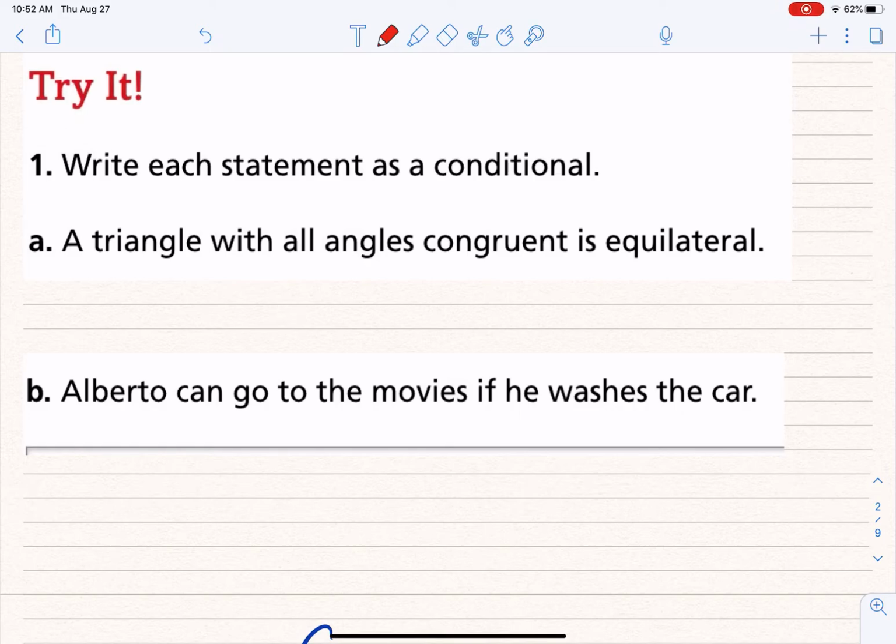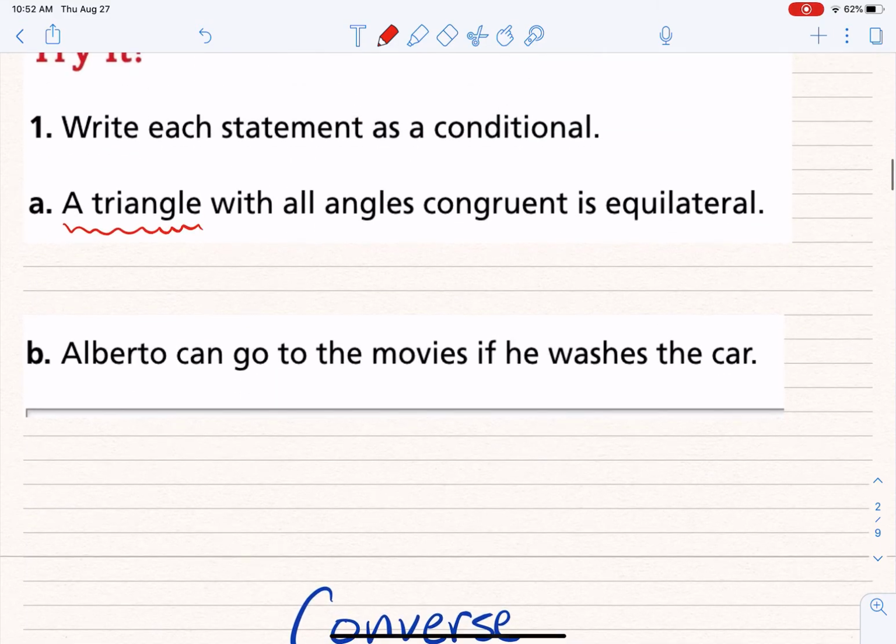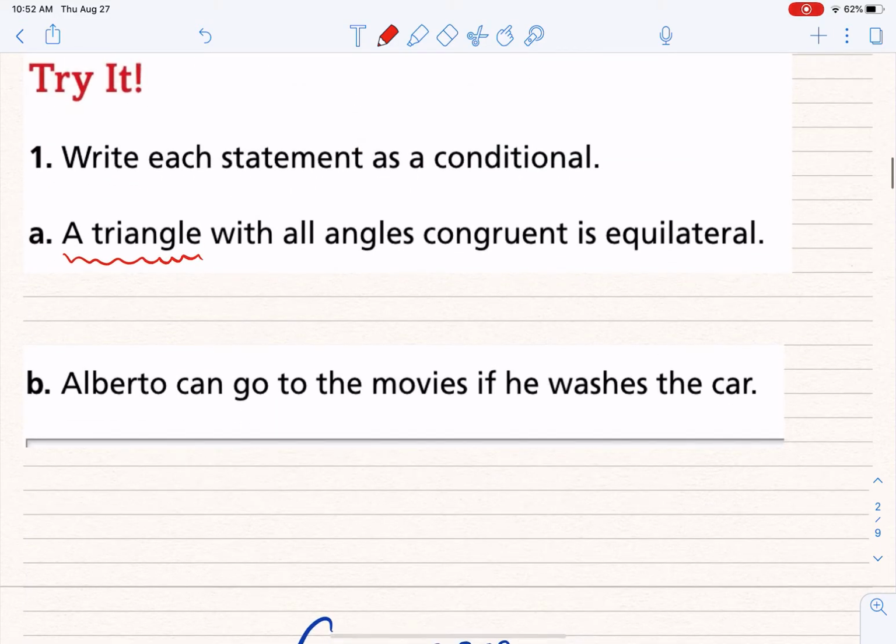And this one, the hypothesis, just like before, but it's with the square, we said if something is a square, period. Because it said a square must have blah, blah, blah. But for this one, it gives us more than that. It says a triangle with all congruent angles is something. So I would say that this part in the front is really the hypothesis, this whole thing, not just this little part. And again, the tail end is the conclusion.